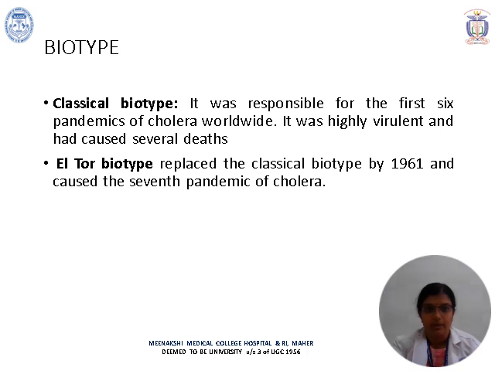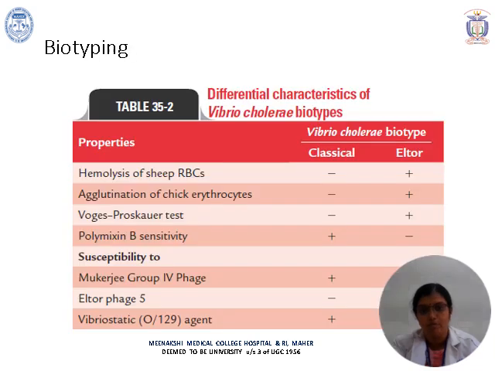Regarding biotype, like I said, there were classical as well as El Tor biotypes. The classical biotype was responsible for the first 6 pandemics of cholera everywhere, and it was highly virulent and had caused a lot of death. Whereas El Tor replaced the classical biotype by around 1961, causing the 7th pandemic of cholera.